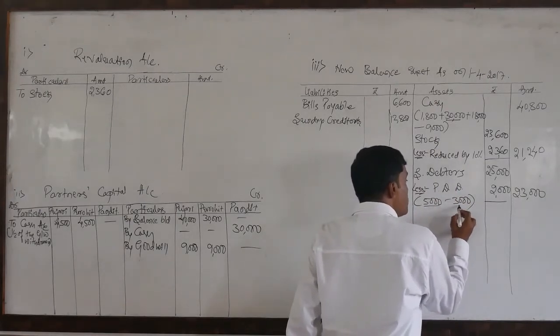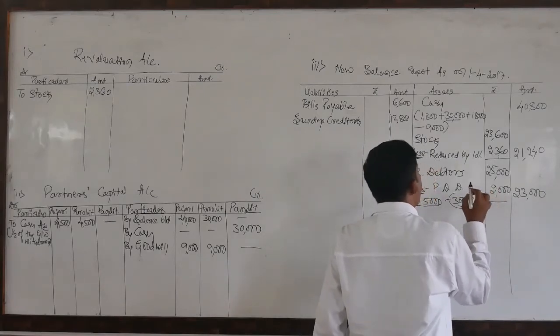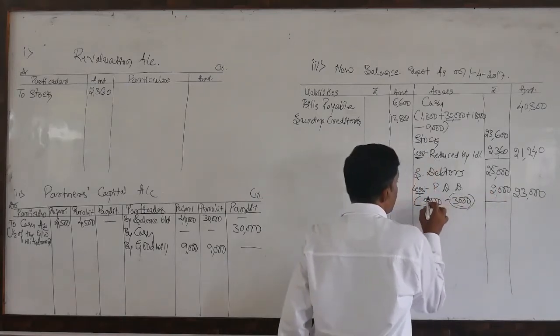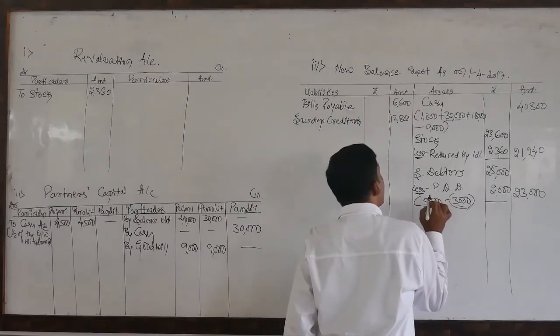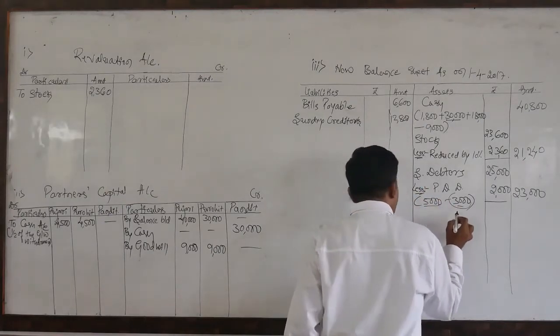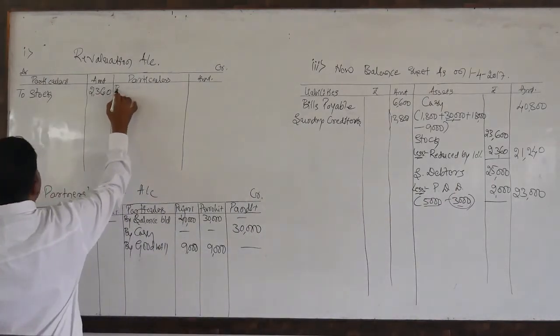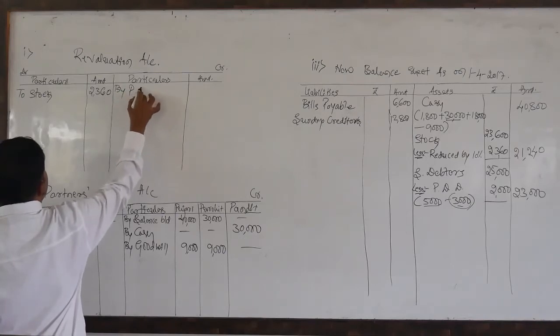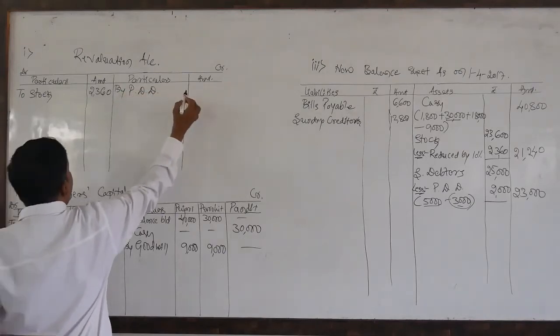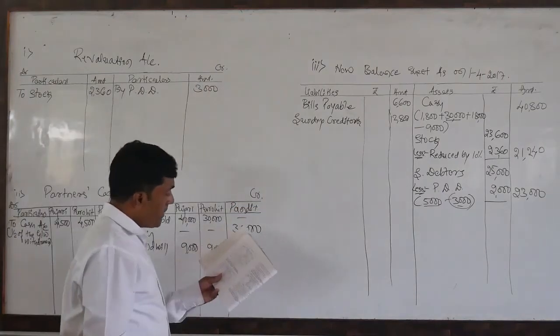Look here, earlier it was 5,000. It has reduced by 3,000, and provision for doubtful debts is a loss to us. So earlier the 5,000 was a loss for us. Now the loss has reduced by 3,000. It means that it is an income to us. So that is the reason we need to write it on the credit side, PDD of rupees 3,000. Keep in mind, very important.